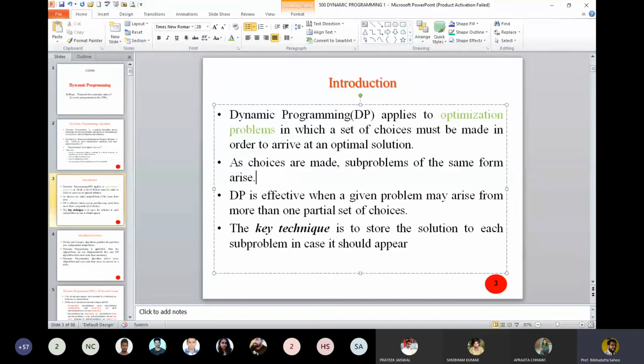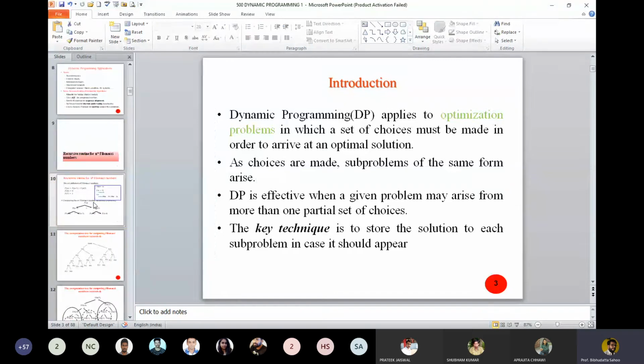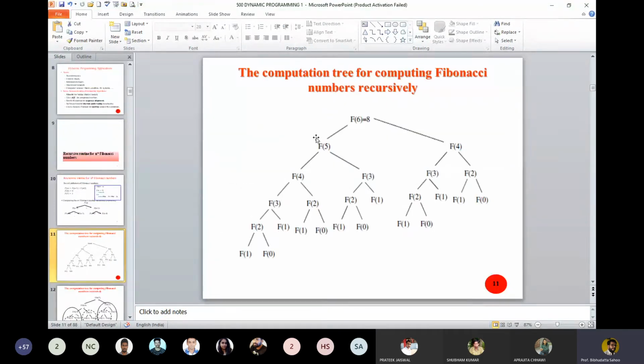So let us come to the dependency of the subproblem directly. Look into that. I have to compute the nth Fibonacci number. This depends on the fifth Fibonacci number and the fourth Fibonacci number. Again, the fifth Fibonacci number depends on computation of the fourth Fibonacci number and third Fibonacci number. The fourth similarly depends on the third Fibonacci number and the second Fibonacci number. This is the dependency.